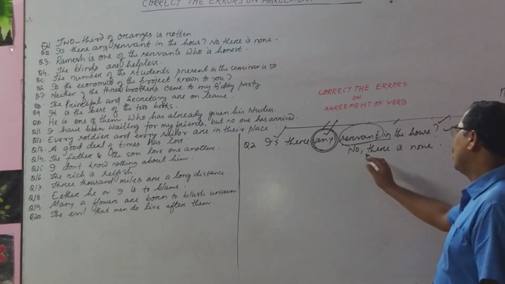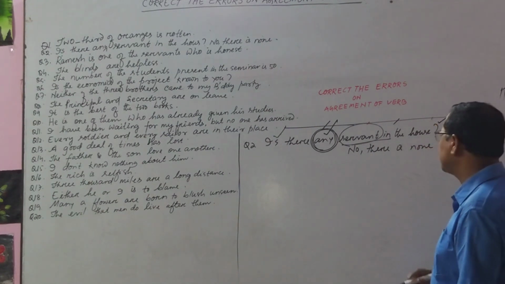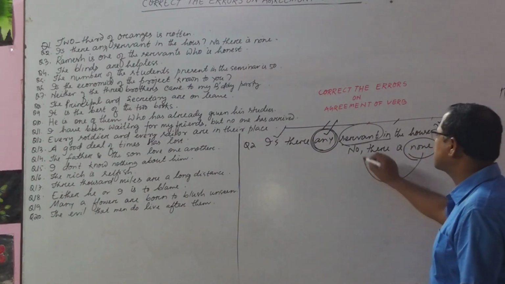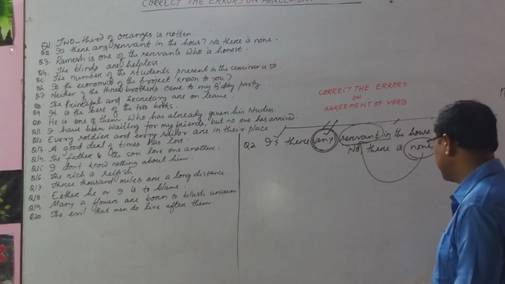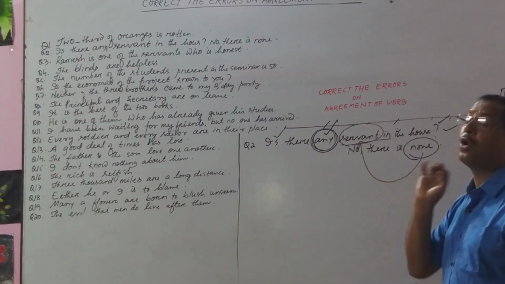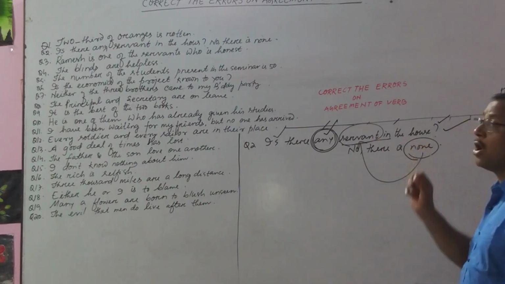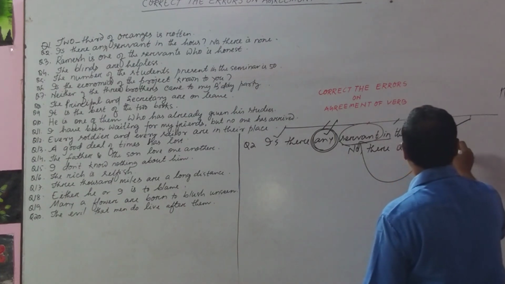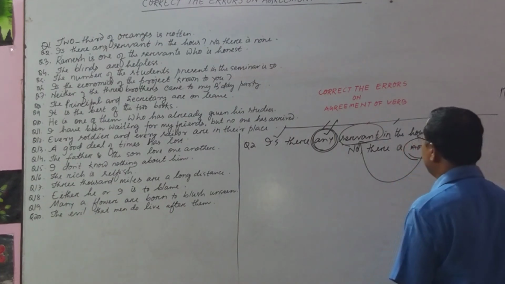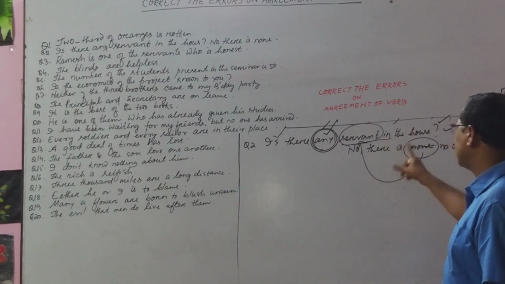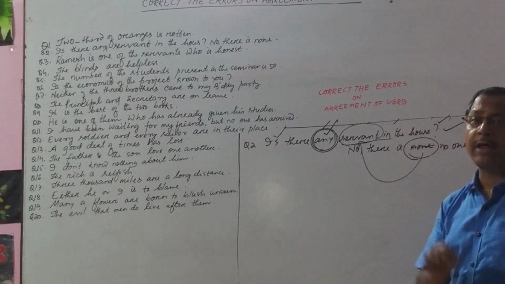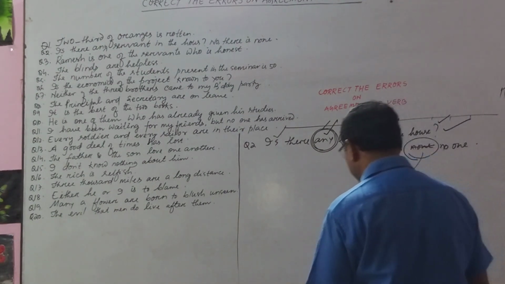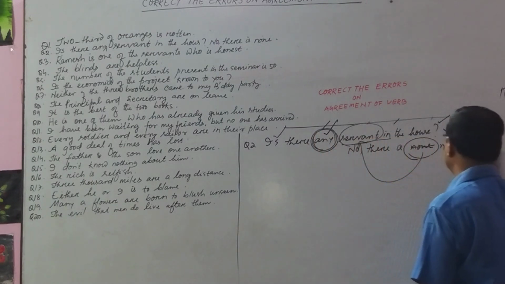Come to sentence 2. No, there is none. Already I have told you the word none refers to what? It refers to servant. And a servant is singular. You cannot use the word none here. You should change it to no one. But the answer will be no, there is no one. Is there any servant in the house? No, there is no one. You cannot say there is none. Okay? Did you get the sense?